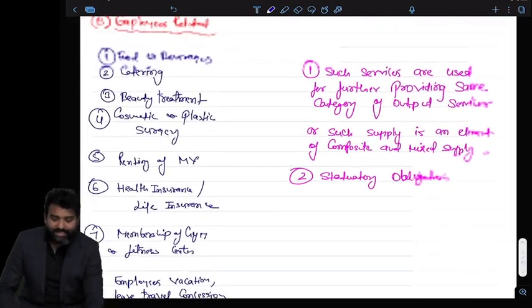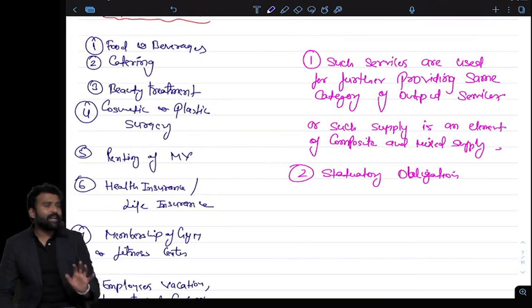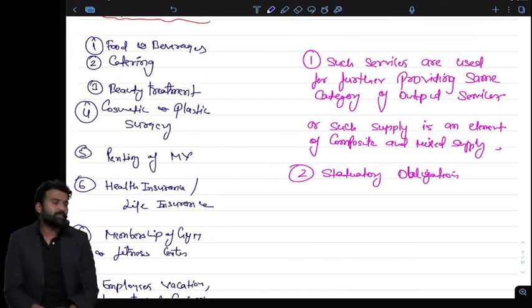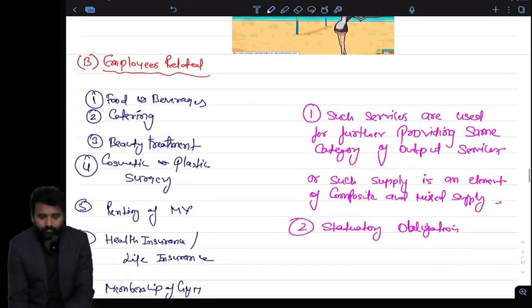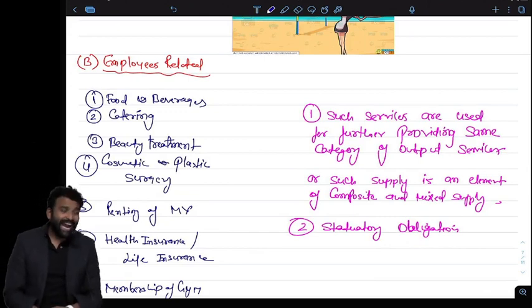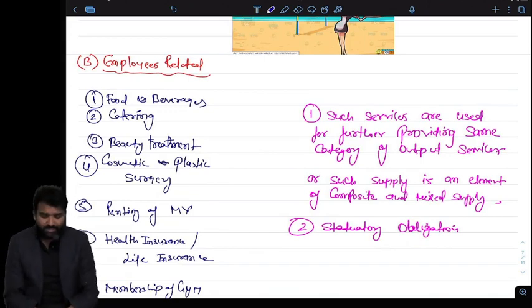These are the services. Businesses generally use these services for their employees. They buy food items for their employees. They use catering services for their annual meet or for parties in the offices. They provide beauty treatment, cosmetic and plastic surgery, membership of gym, life insurance and health insurance for their employees.